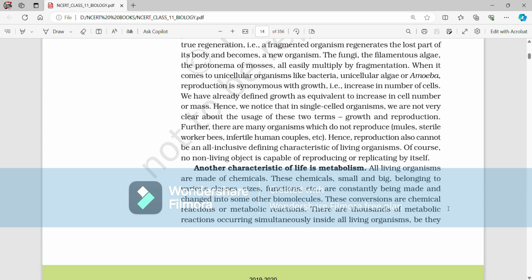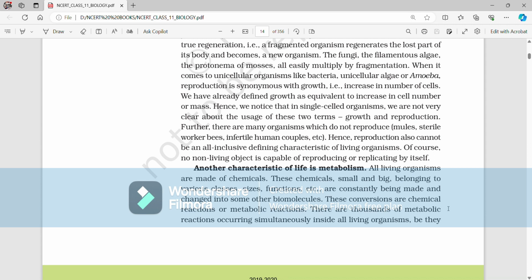Another characteristic of life is metabolism. All living organisms are made up of chemicals. These chemicals, small and big, belonging to various sizes, classes, functions, etc., are constantly being made and changed into some other biomolecules.